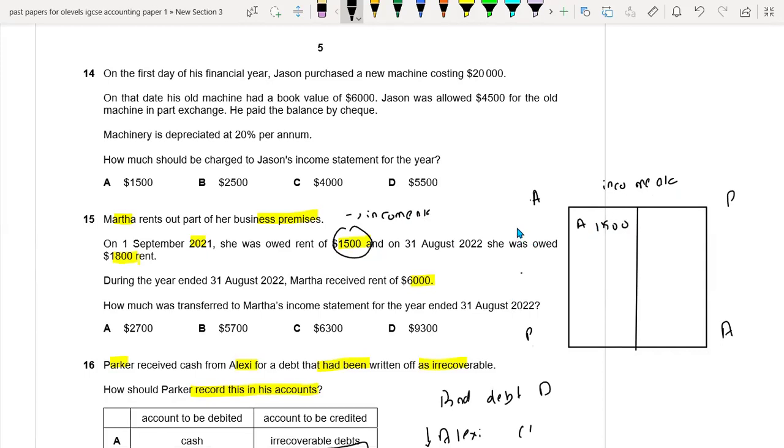After that we have received the amount which is 6000. So we should record it here. Income credit, bank debit. And she was owed 1800 rent, so it means that was accrued at the year end. So we should record it here, 1800 as accrued. So 6000 plus 1800 minus 1500. So in the income statement, we will be sending 6300. C option is the right option.